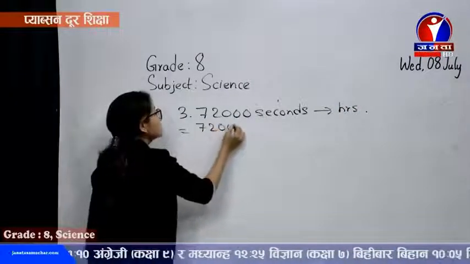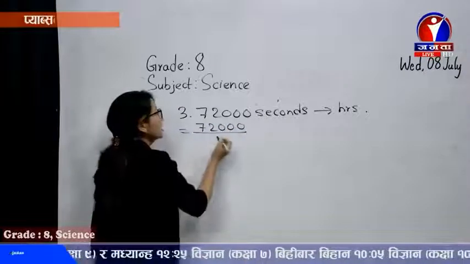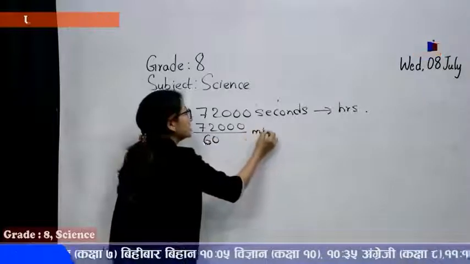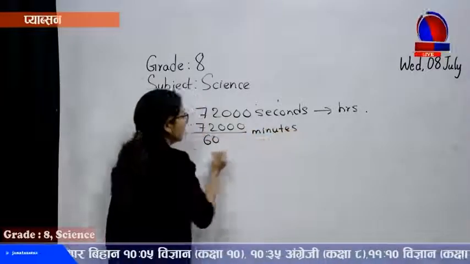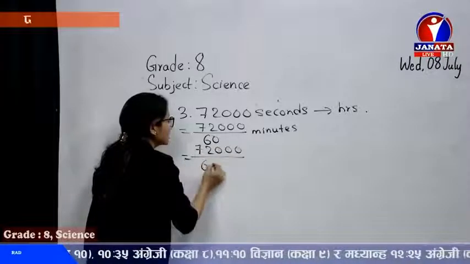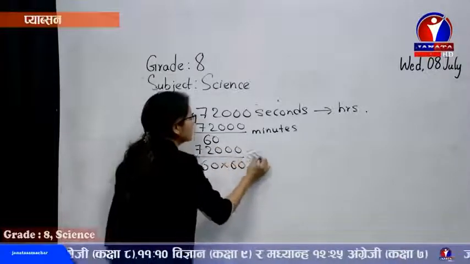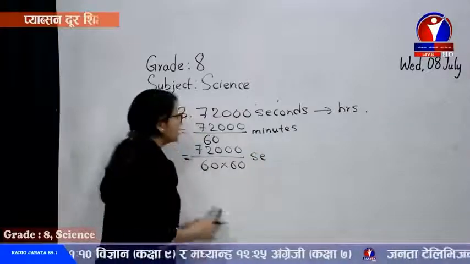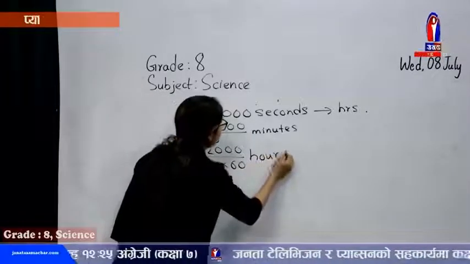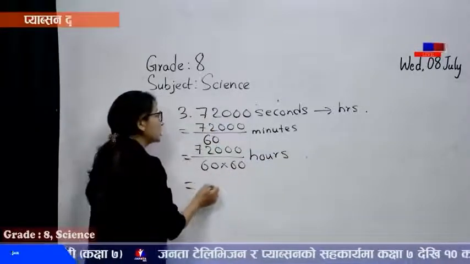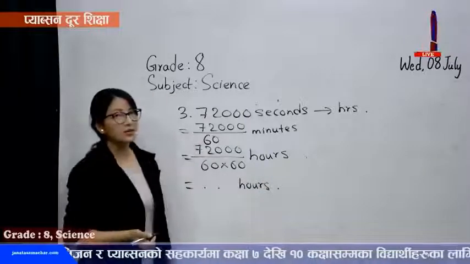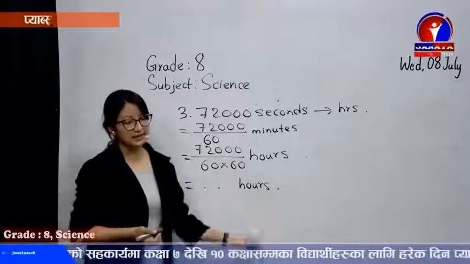Simply, it's 72,000. First of all, you have to divide it. When you divide it by 60, it's converted into minutes. I think we all know this. And once again, when we divide it by 60, then it is converted into hours. So when you calculate, you can get the answer very easily. How many hours are there in 72,000 seconds?